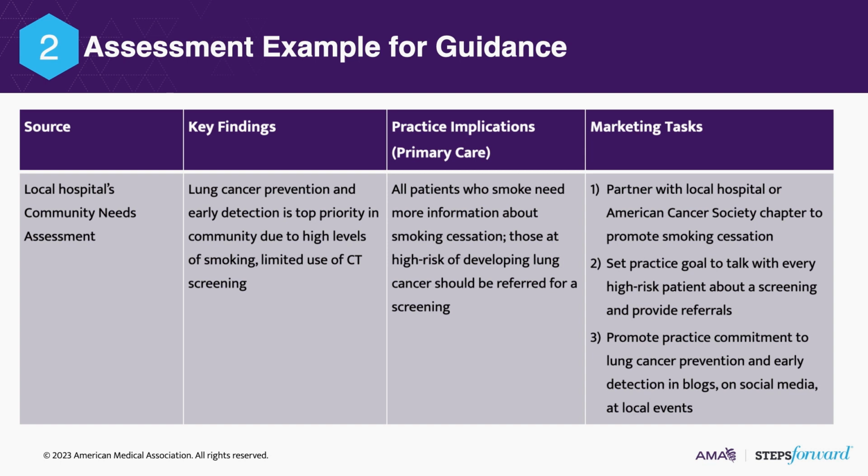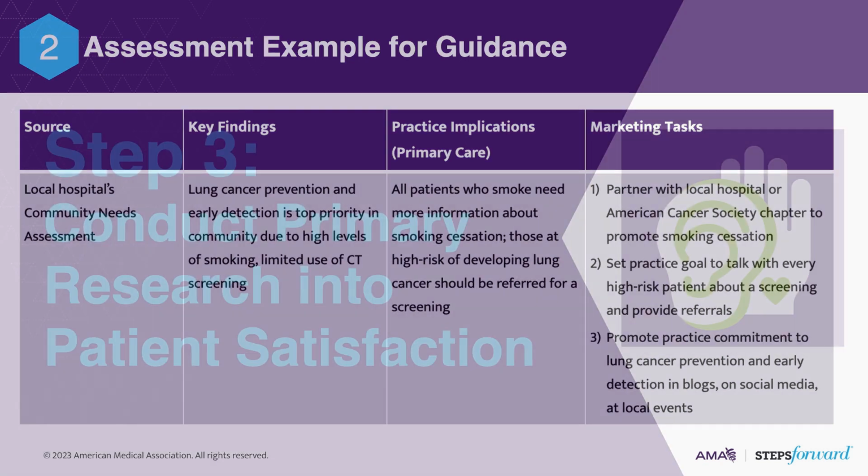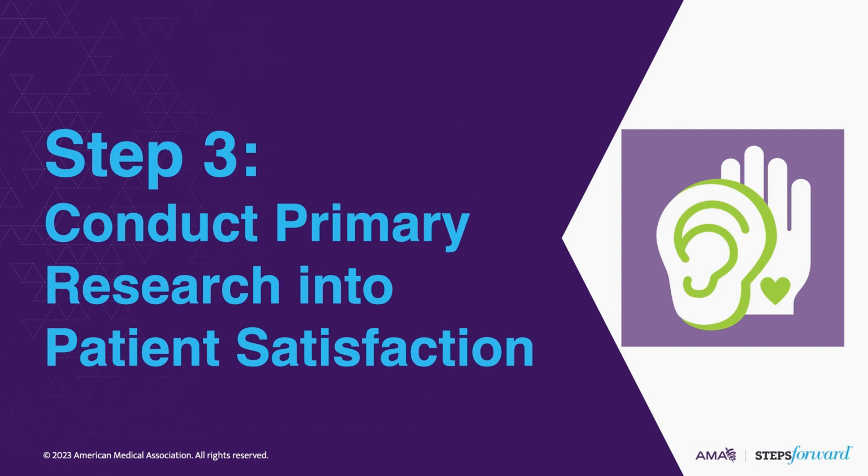You can use any of the relevant findings from your secondary research to identify action steps and marketing or communication opportunities. The findings could be related to the age, ethnicities, or unique health needs of your community, or they could relate to an issue you've identified with your patient satisfaction levels, either from access to attitude. Gather the information, review it all with your team, think through what the findings mean for you, determine your marketing tasks that will be valuable, and prioritize how you leverage these tasks to enhance your market position, as we discussed in Primer 1. From a secondary research point of view, you are well on your way.